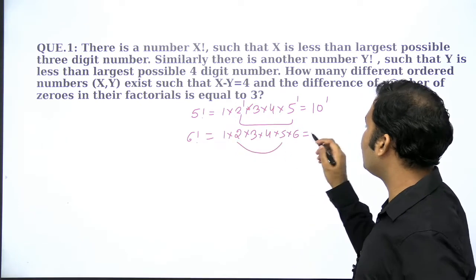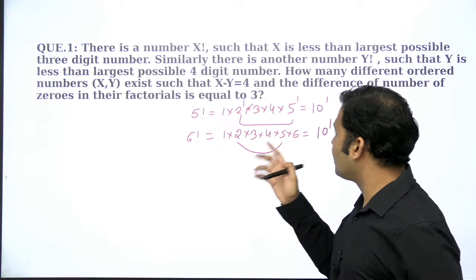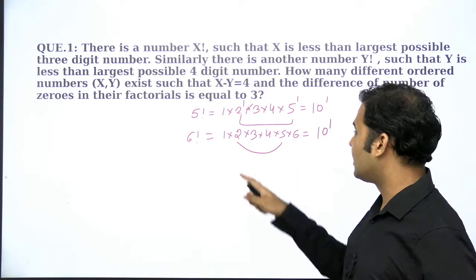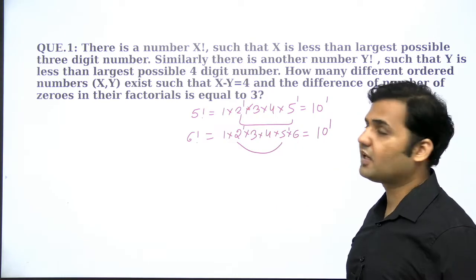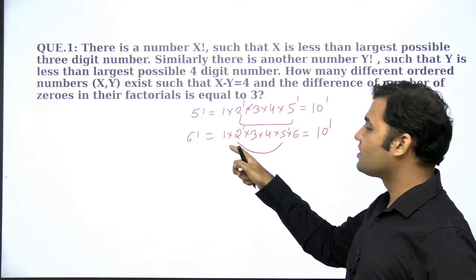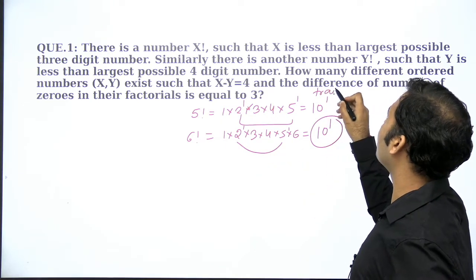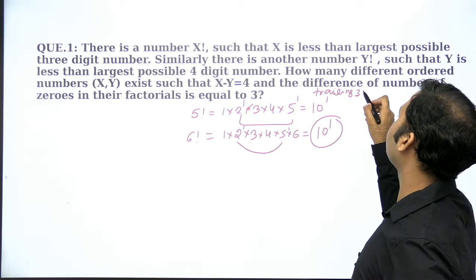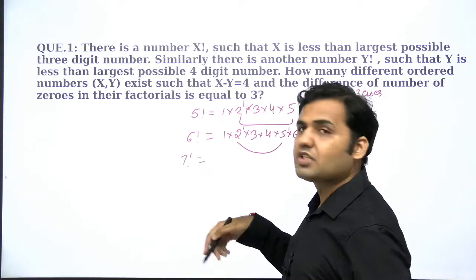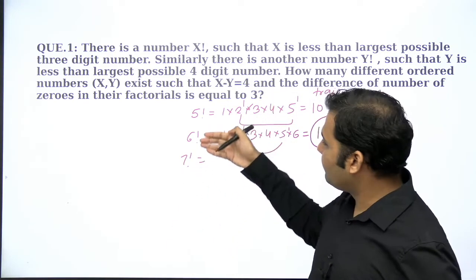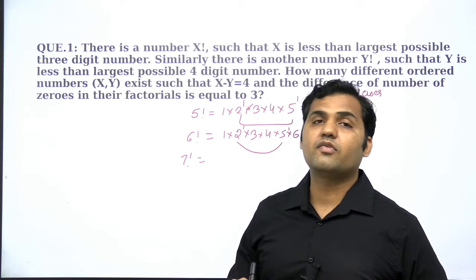The number of zeros will still be the same because there is no extra entry of 5, right? To make zeros you need a combination of 2 and 5. There is still only one combination of 2 and 5, so only one 0 will be formed, right? So you can multiply all the numbers, you will see 720 is formed. 720 means only one trailing zero, right? So what I am writing down over here is the trailing zeros, right? Okay. So in 7 factorial the number of zeros will not increase. When you go from 5 factorial to 6 factorial and then 6 factorial to 7 factorial, there is no entry of an extra 5.